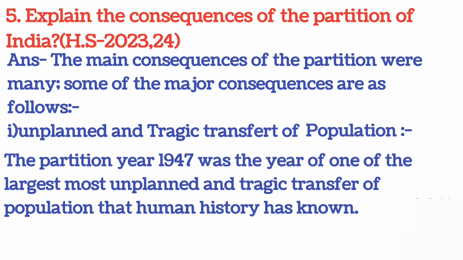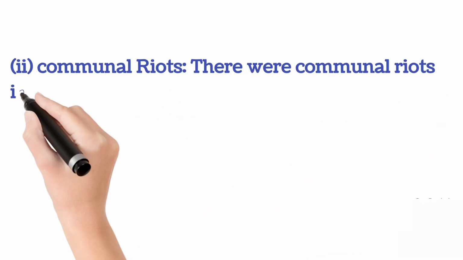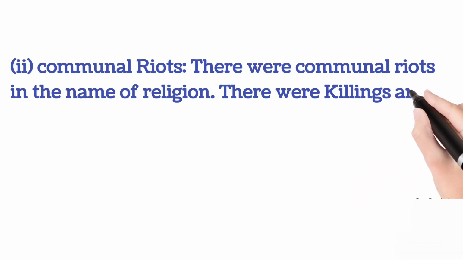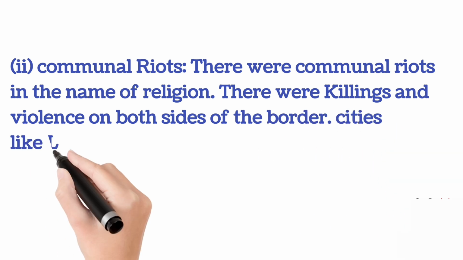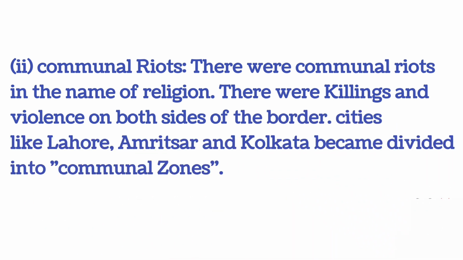The partition year 1947 was the year of one of the largest, most unplanned and tragic transfers of population that human history has known. Number 2, communal riots. There were communal riots in the name of religion. There were killings and violence on both sides of the border. Cities like Lahore, Amritsar, and Kolkata became divided into communal zones.